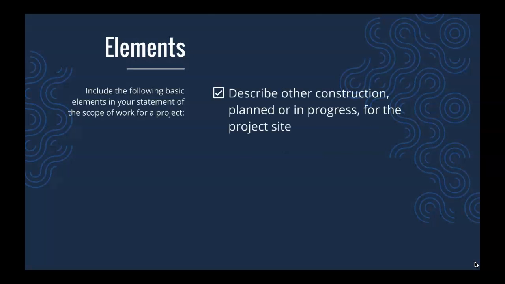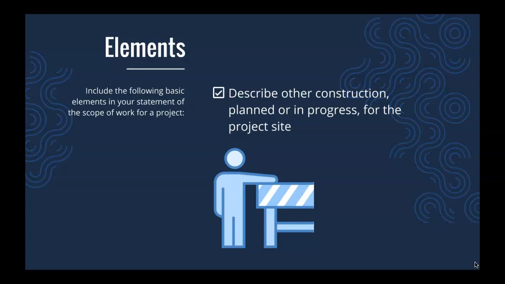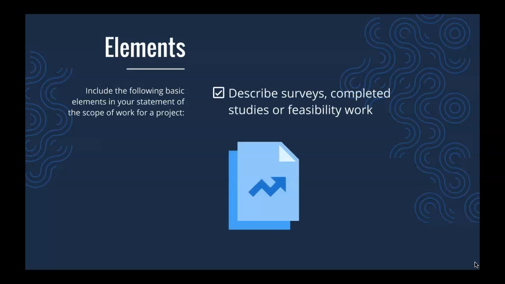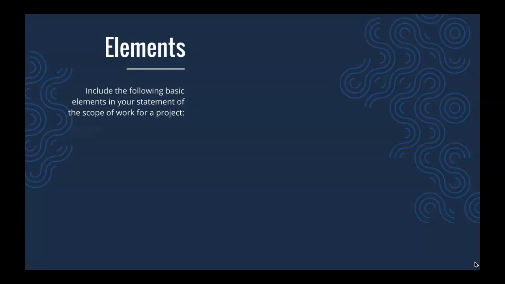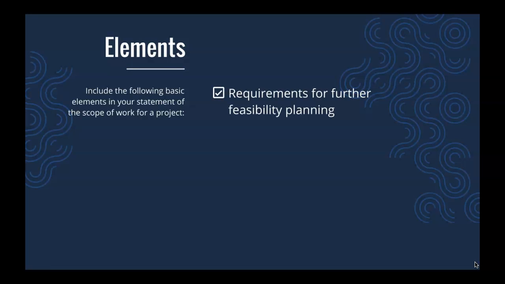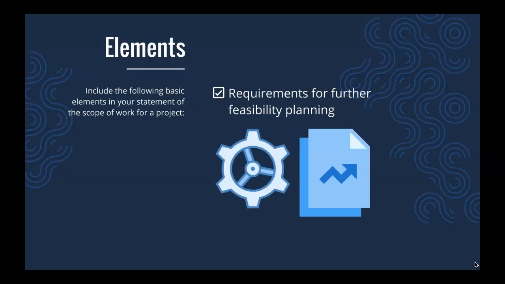Describe other construction in process or planned for the same site, but not part of the scope of work. Describe completed studies, surveys, or preliminary feasibility work that's relevant to the project and available to the firms that will be shortlisted and interviewed. Include requirements for further feasibility planning prior to design and construction.